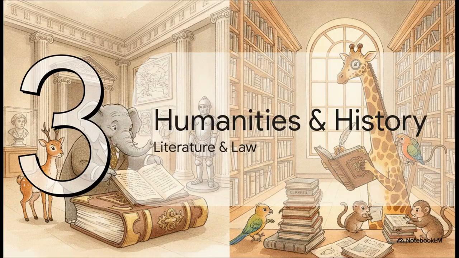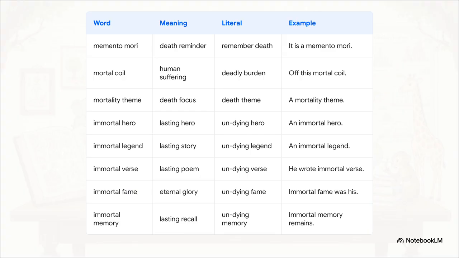Let's shift gears now into Section 3, Humanities and History. It is incredible to see how classic authors wove the MORT root into legendary literature. Right at the top here, we have memento mori, a famous Latin phrase meaning remember that you must die, which is a super common mortality theme in art and poetry. Writers absolutely love to contrast our mortal coil, the heavy burdens of temporary human life, with the pursuit of immortal fame. Through immortal verse, an immortal hero in an immortal legend can achieve an immortal memory that outlasts time itself. These words just carry so much emotional and dramatic weight.